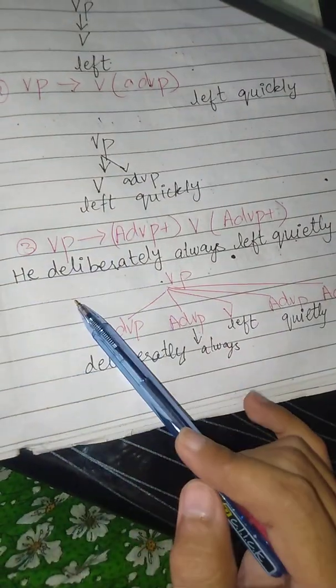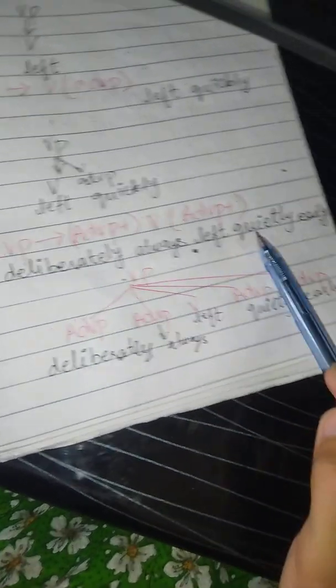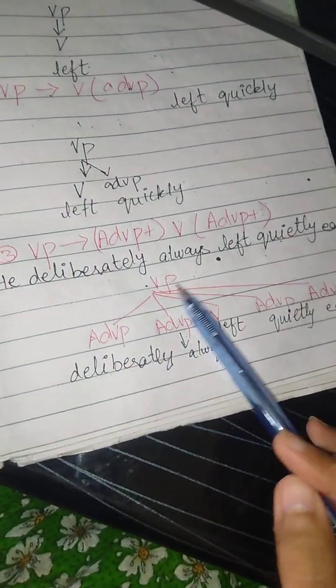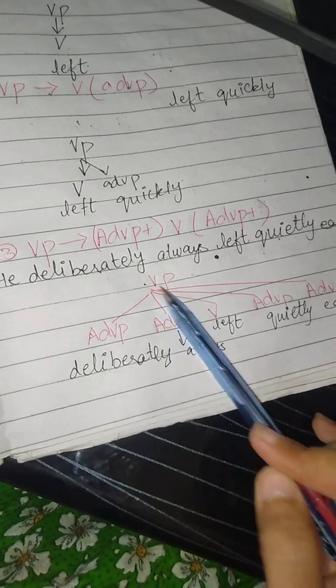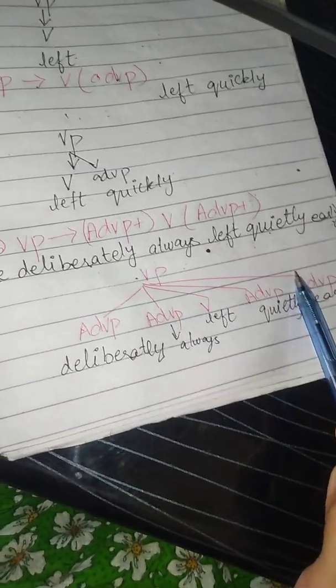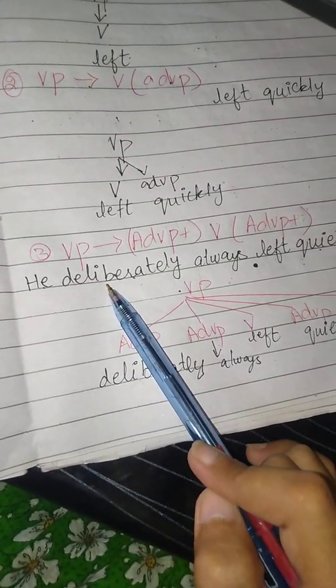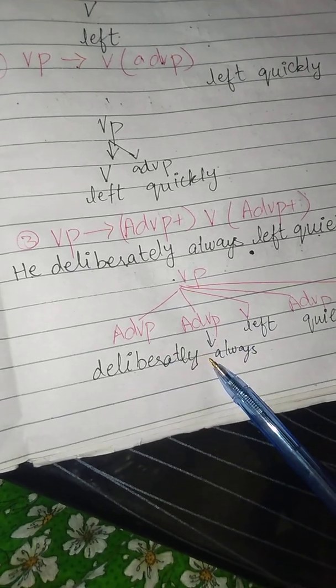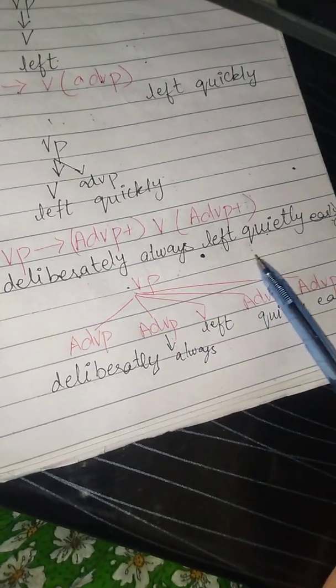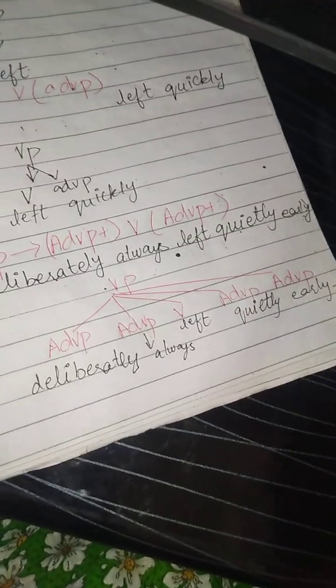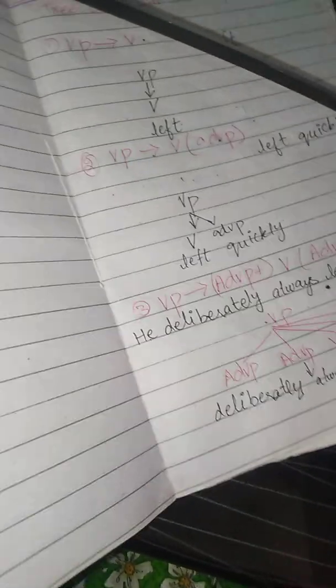Here is an example: he deliberately always left quietly early. So verb phrase is adverb, then adverb, then verb, then adverb, and then again adverb. Here deliberately is an adverb, always is also an adverb. Left is the verb, and then quietly is also an adverb, and early is another adverb.